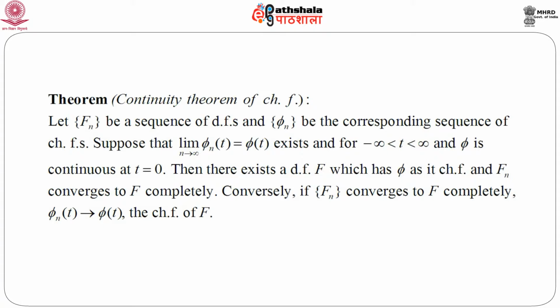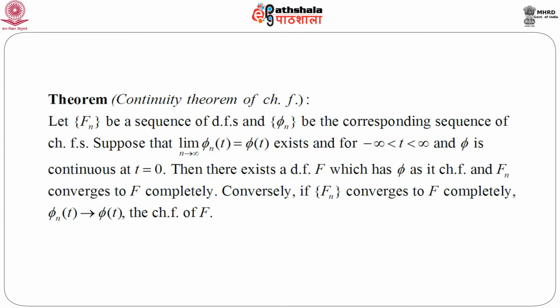Then, if these conditions hold, there exists a distribution function capital F which has phi as its characteristic function, and capital F n converges to capital F completely. That means, the question that I asked at the very beginning: if the limit of a sequence of characteristic functions exists, can I treat this phi t, the limit of the sequence of characteristic functions, as a characteristic function of some random variable or some distribution function? So, this theorem ensures that yes, we can do that.